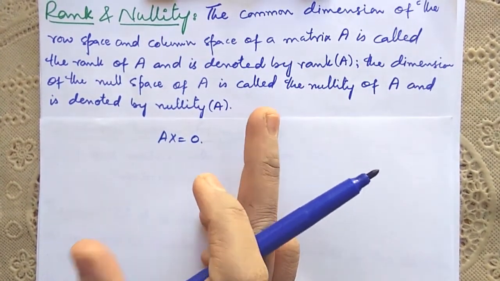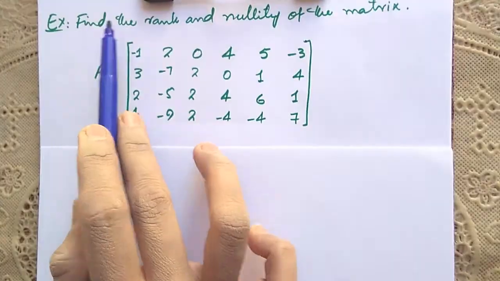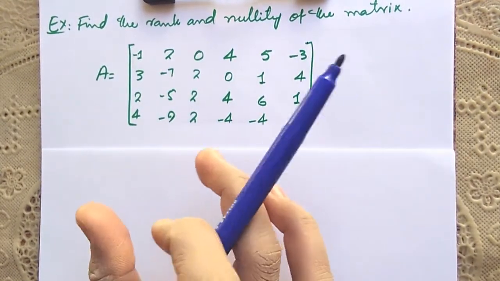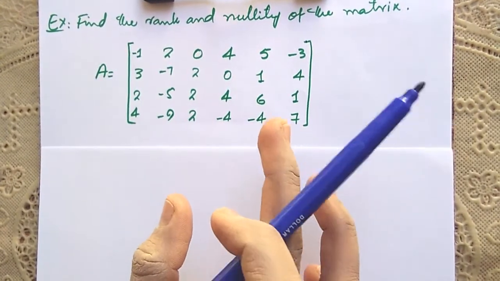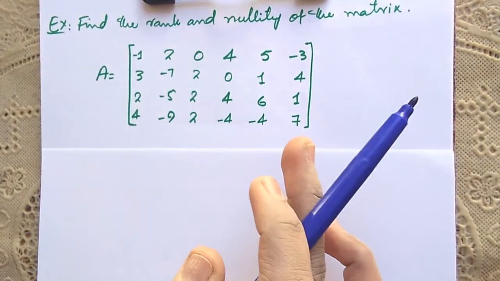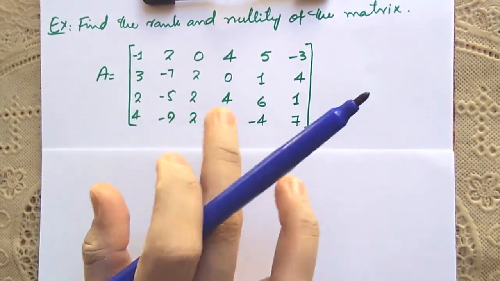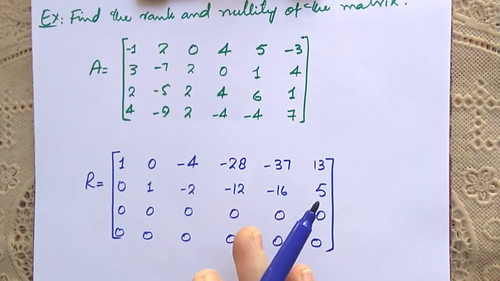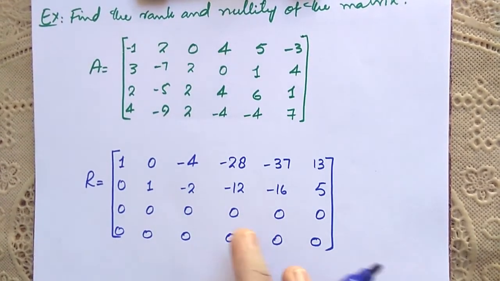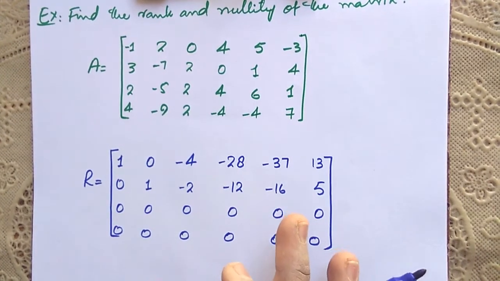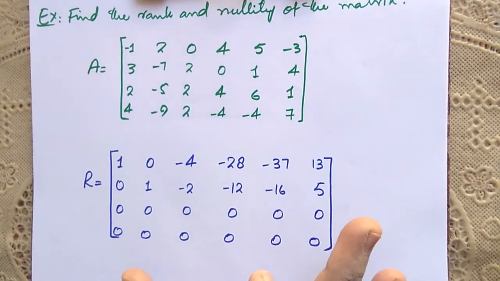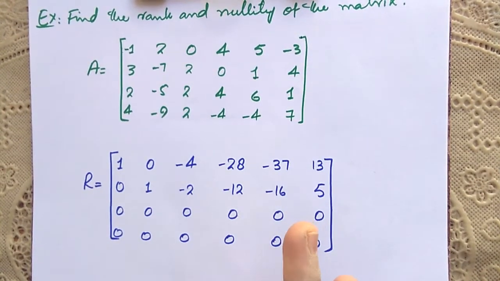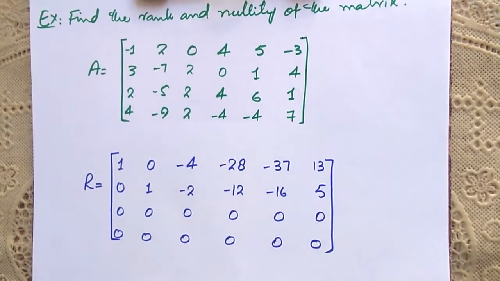Now let's see how to find rank and nullity of a matrix. Find the rank and nullity of the matrix, and matrix is given. So to find the number of bases of row space or column space, we have to reduce this matrix into row echelon form. So when you reduce this matrix into row echelon form, then you get a matrix of the form this. You can verify. Now since there are two non-zero rows, so number of bases for both row and column space are 2. Therefore, the row space as well as the column space are both two-dimensional. So rank of A is equal to 2.